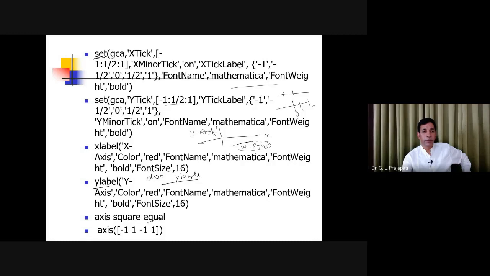So you have the current graphics area, and you are going to specify the current graphics area where you are going to put the tick marks. So you can learn all such things.